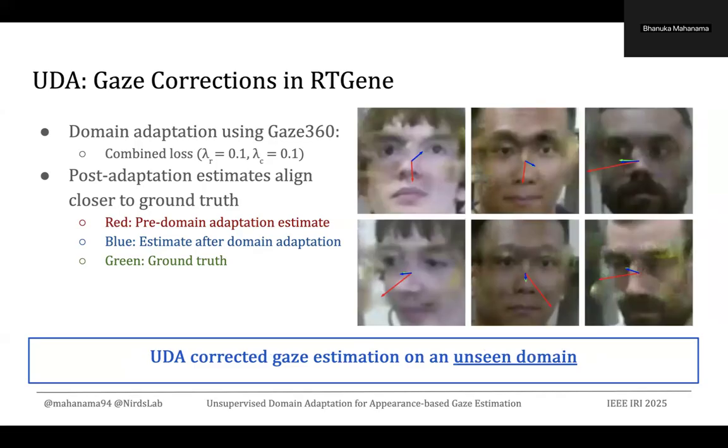We can do a similar visualization for the RT-GENE dataset as well. Here we have used the model with domain adaptation on Gaze360, with similar colors representing the gaze estimates before domain adaptation, after domain adaptation, and the ground truth. In these images as well, you can see the estimates after domain adaptation are better aligned with the ground truth. The most important thing to note here is that these corrections are achieved by the model even without seeing a single image of the RT-GENE dataset. That means it has corrected the gaze estimations on unseen domains as well.